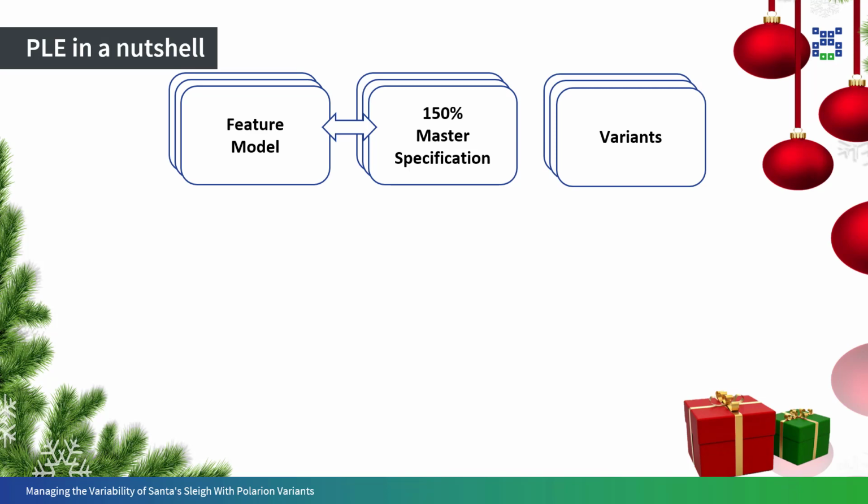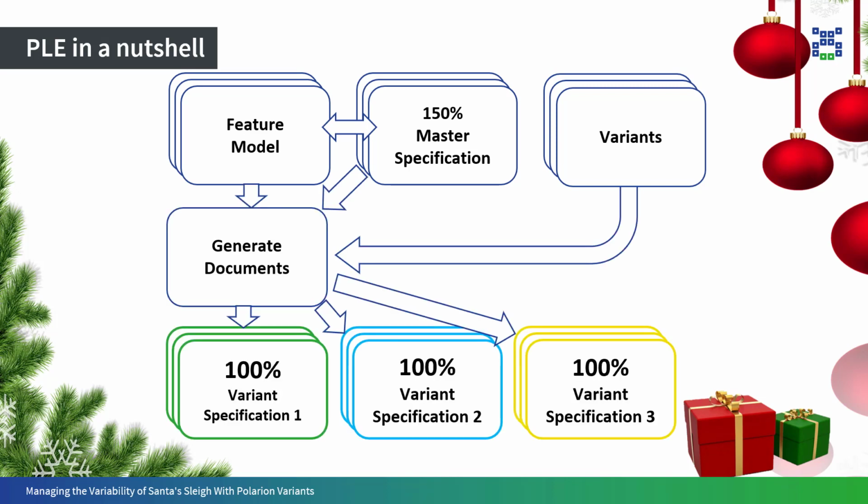This model contains all the features we define in the feature model. In the variant, we select those features of the feature model that shall be a part of the variant. Our variant management tool is helping by taking into account all the interdependencies that have been modeled into the feature model and guides us through the variant configuration.